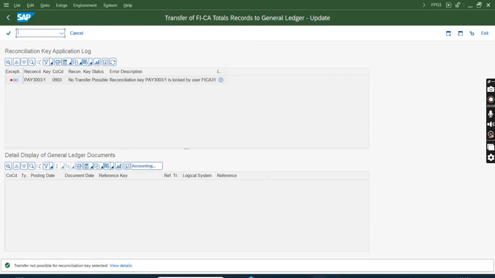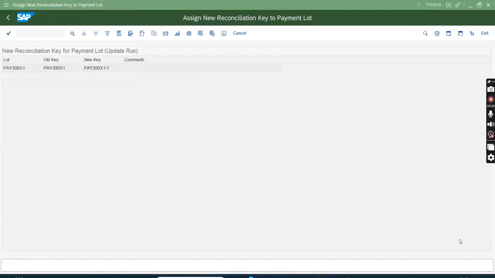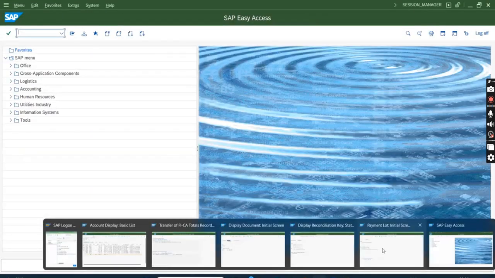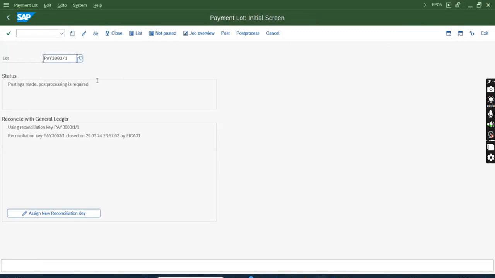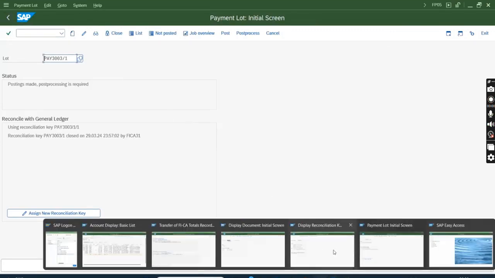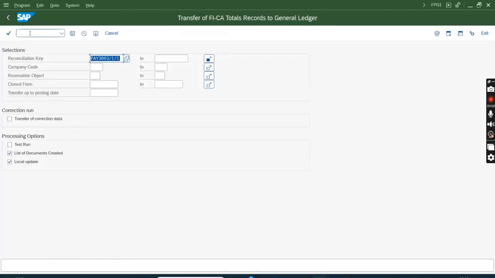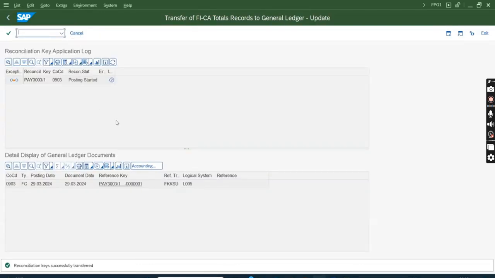Oh, locked. Sorry. Here I have to come out. Anywhere I locked it. Payment lot. This is display. Then display transfer. Okay, so I'll run one more time. Okay, reconciliation key is successfully transferred. So it is now yellow. I just hit the refresh. It has become green now.